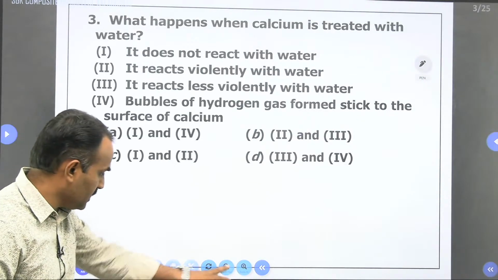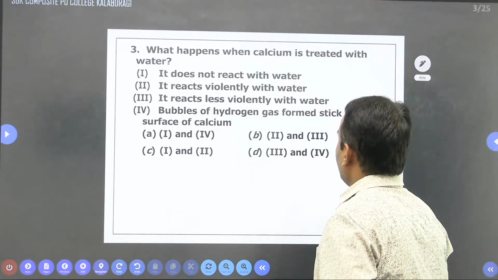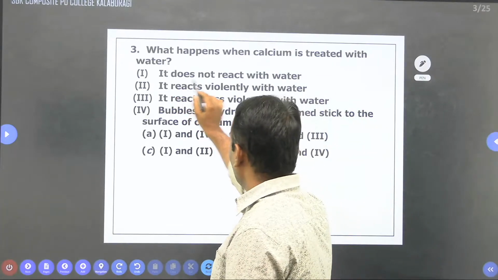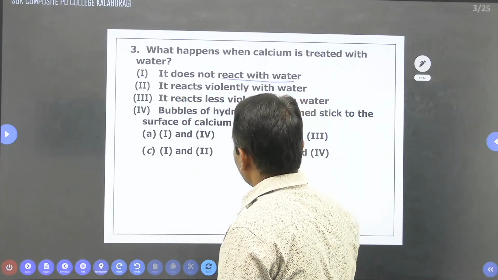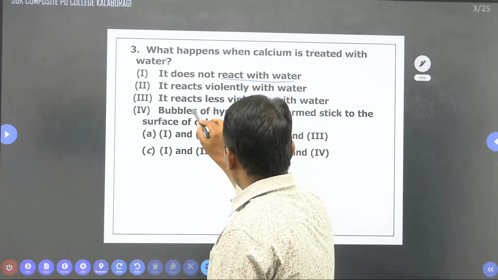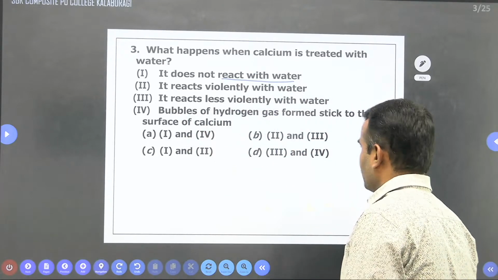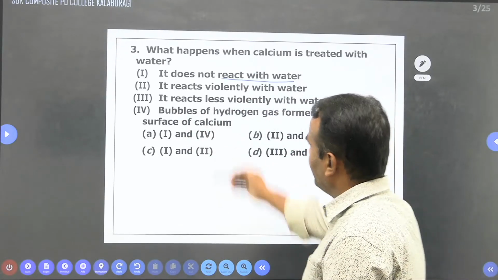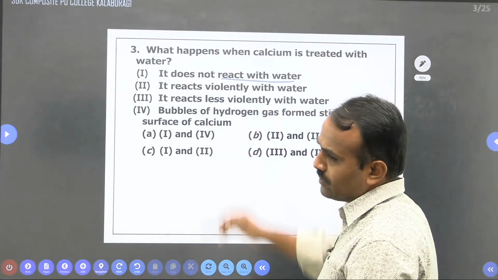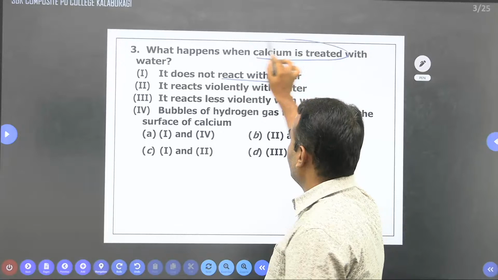So in this question, see what they have given here. What happens when calcium is treated with water? The options: it does not react with water; it reacts violently with water; it reacts less violently with water; bubbles of hydrogen gas formed stick to the surface of the calcium. So these are the four options. Now select which are correct. More than one option may be correct. What happens when calcium is treated with water?